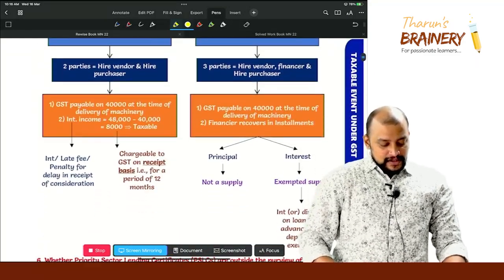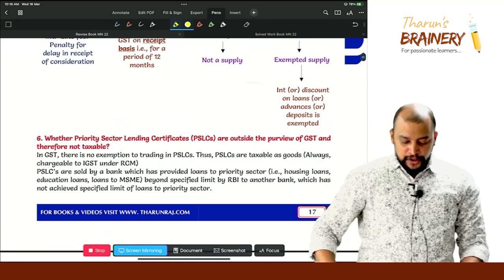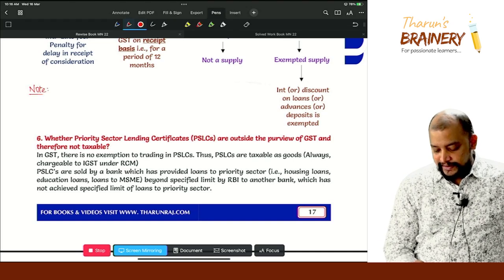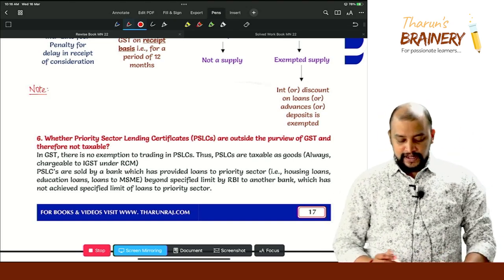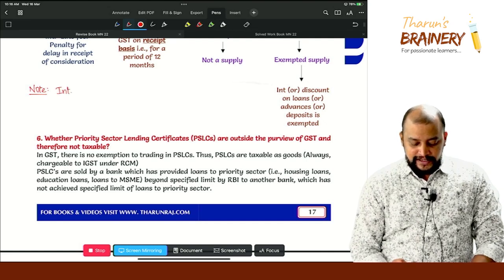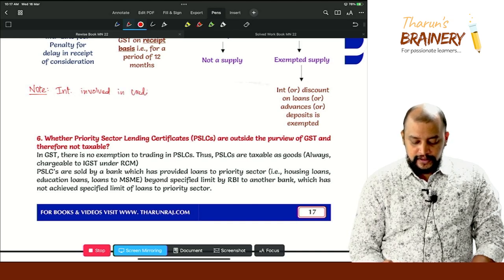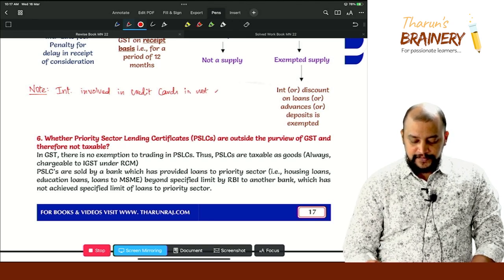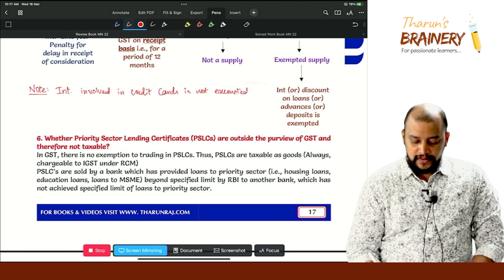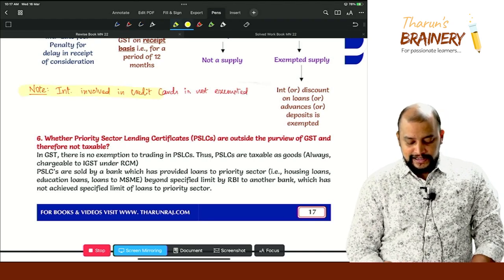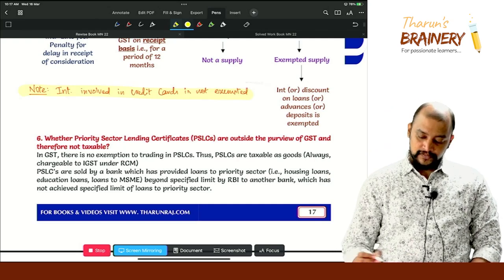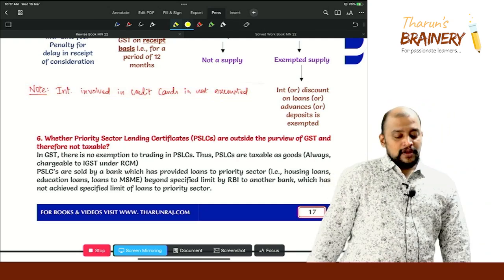Then, you write down one note there itself: interest involved in credit cards is not exempted. Okay.